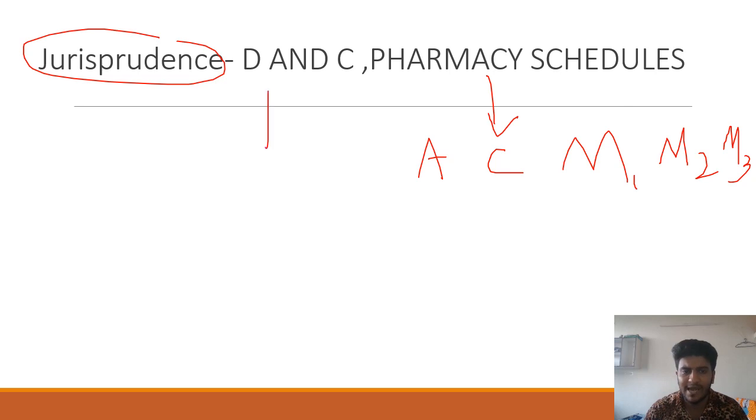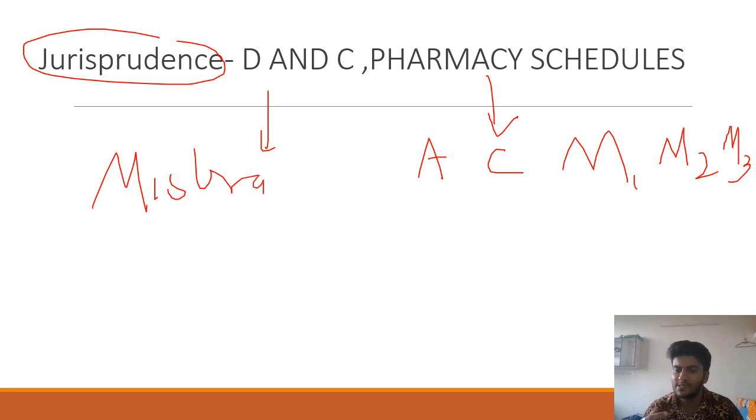Then Drug and Cosmetic Act 1940 and 1945. So from this you need to know the difference between misbranded, adulterated, spurious. बहुत बार there have been definitions that have popped up. So you need to know that there is a very minor difference. Like in one there are substituted products, admixtures and all. In one the product is of another company but sold under another name. So those are the small differences that you need to know from the Drug and Cosmetic Act.